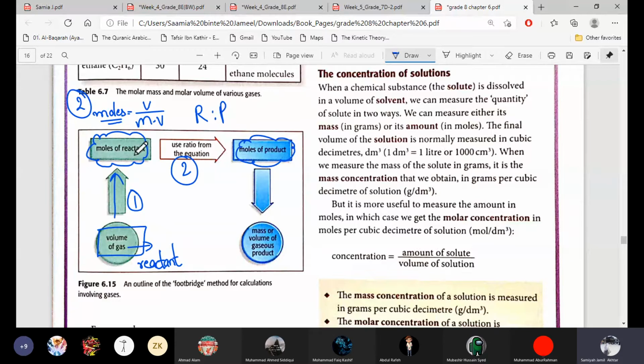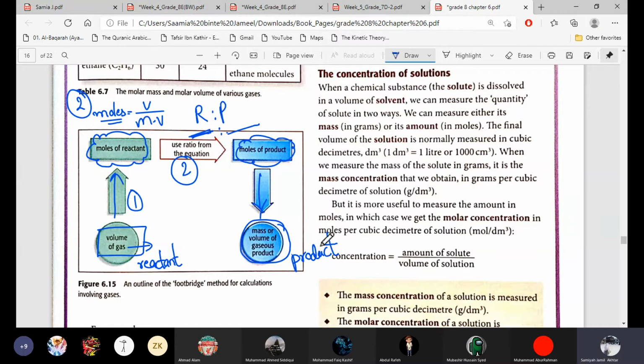So first we have the moles of the reactants. We will see how many moles of the product they will give. So from this step we will find the moles of the product. When we have the moles of the product, then we can easily find the last thing, which is the volume of the product. Sometimes it happens that the reaction starts from a gas, but in the end, in the product, we will not get a gas, we will get a solid or liquid substance.